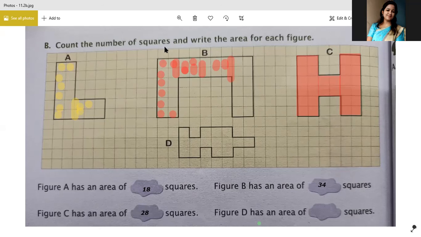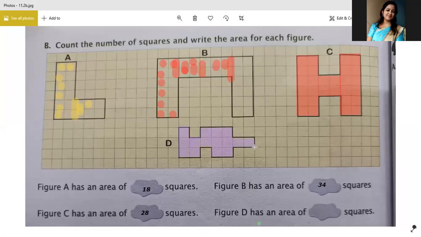Figure D has an area of dash squares. See, 1, 2, 3, these 3, 4, 5, 3 to 5. 3 and 2, 5. 5 are done and 6. 5, 6, 11. 11, 12, 13. 13 and 14, 15.